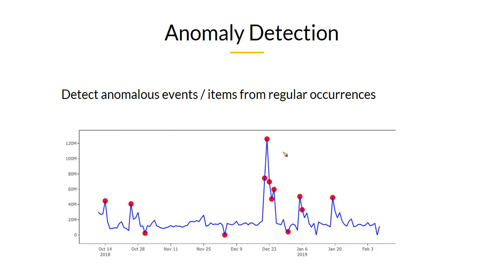Here, we have certain anomalous events occurring. Generally, the traffic is around this range. But in this interval, in this duration, you have a certain spike in traffic, which is certainly an anomalous event. After detecting it, you might want to have a closer look at why this kind of event happened. Whenever any data point in your data is behaving very differently from the rest of the data, we call it an anomaly, and machine learning can be used to detect them.